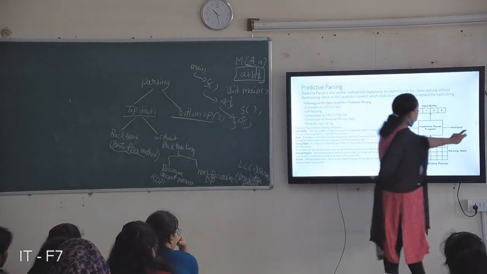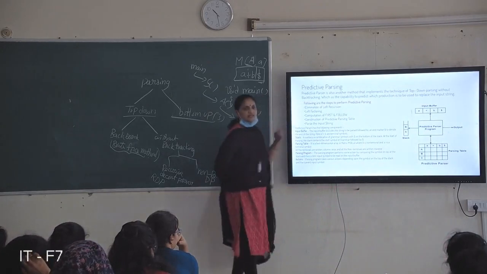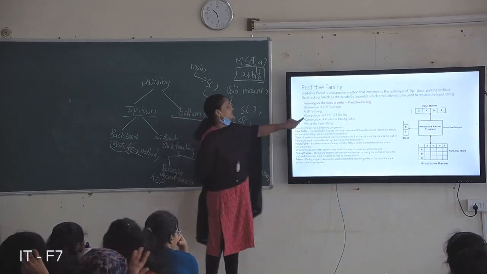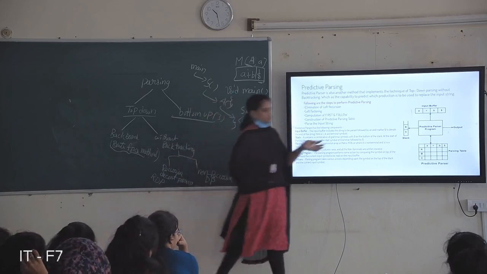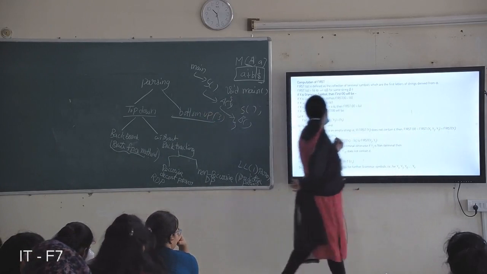So first of all, we know how to remove left recursion and left factoring. Next is how to find first and follow. So what is first and what is follow? How to find first and follow?